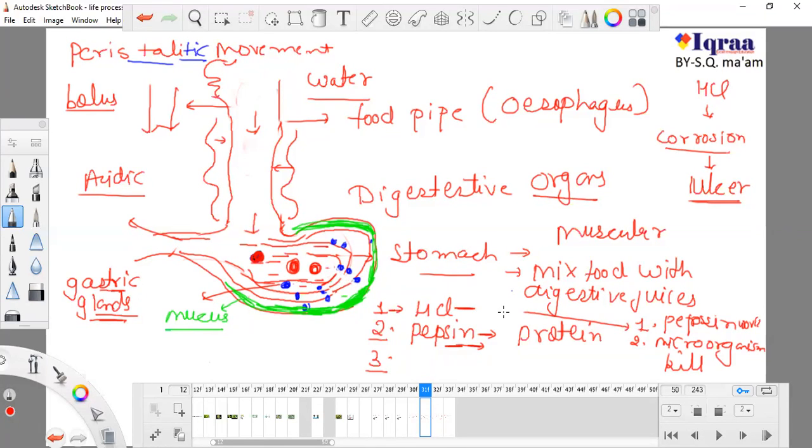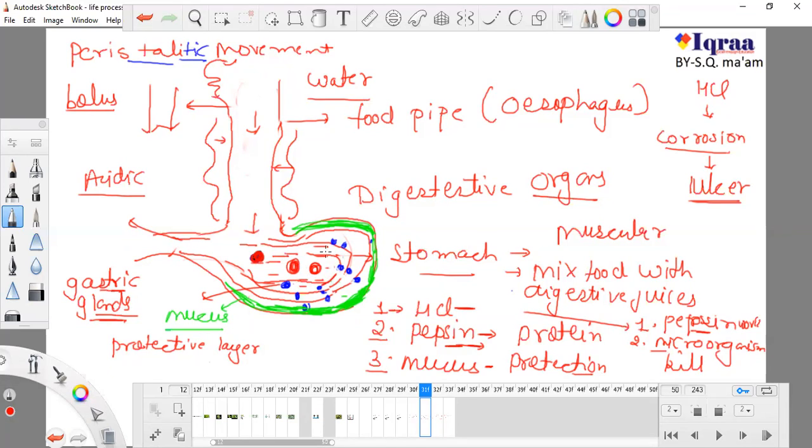So HCl remains in the stomach and does its own work, like helping pepsinogen digest protein and killing microorganisms, but it cannot corrode our stomach because mucus is a protective layer. What is the use of mucus? Protection of the stomach from HCl. Both things are produced by the stomach.